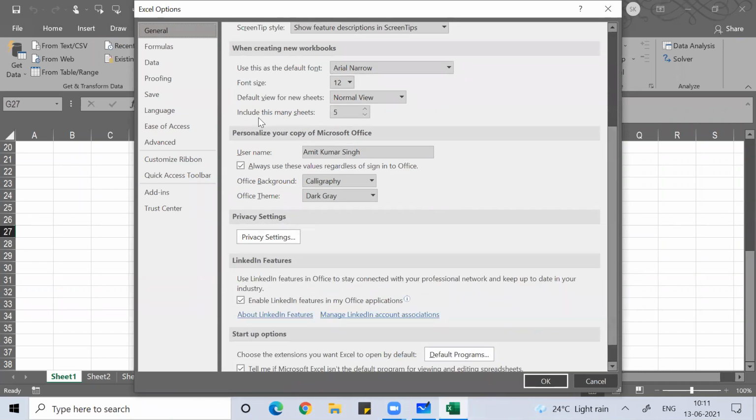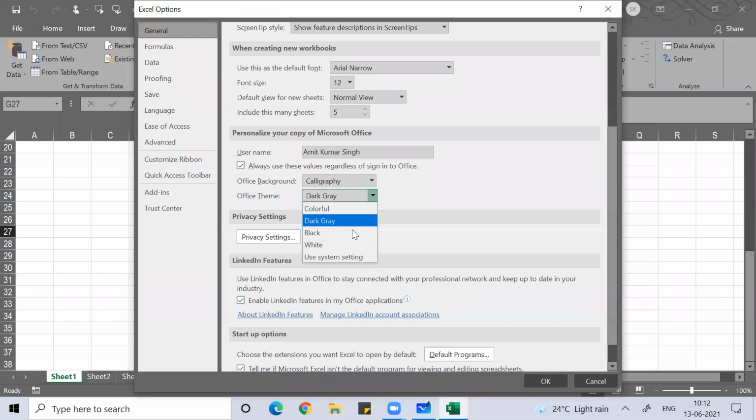Then here I talked about include these many sheets. So how many sheets you want to include? You can customize that also. So here you can see 5 sheets are open because I have put include these many sheets. In that I put 5 by default. Otherwise, one sheet used to come.